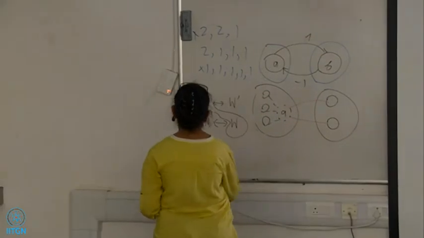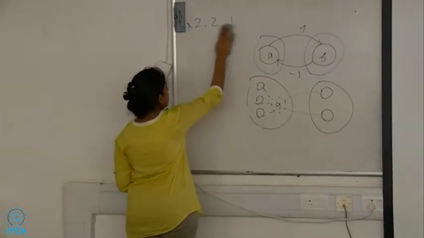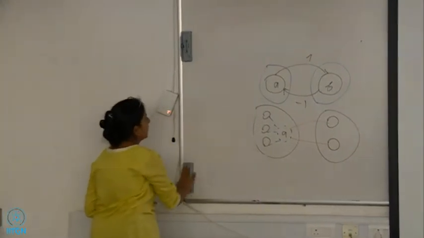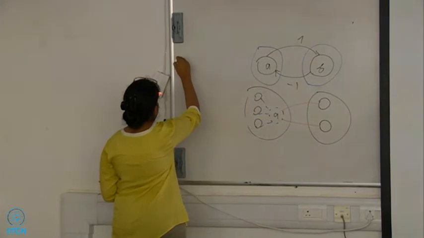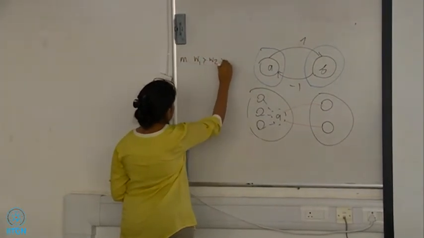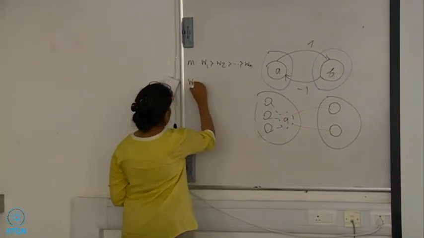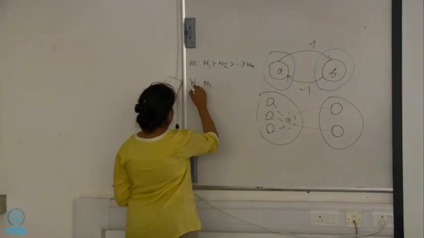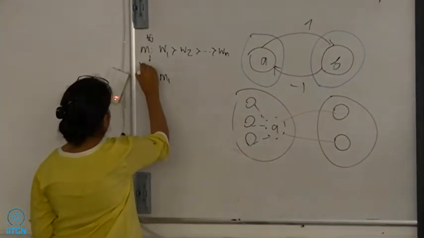Let's say for every man, the preference ordering is W1 over W2 over up to Wn, and for every woman, it's M1 over M2 and so on.